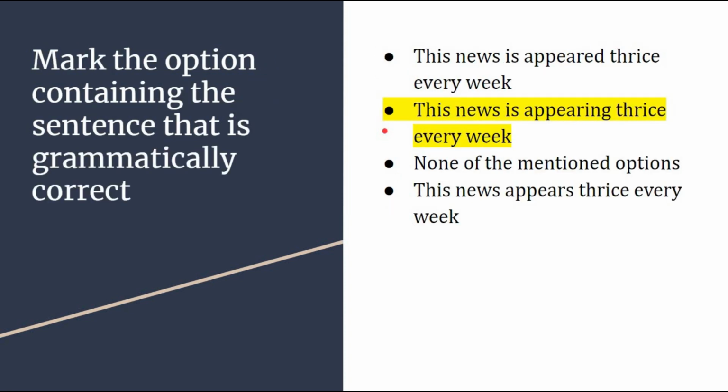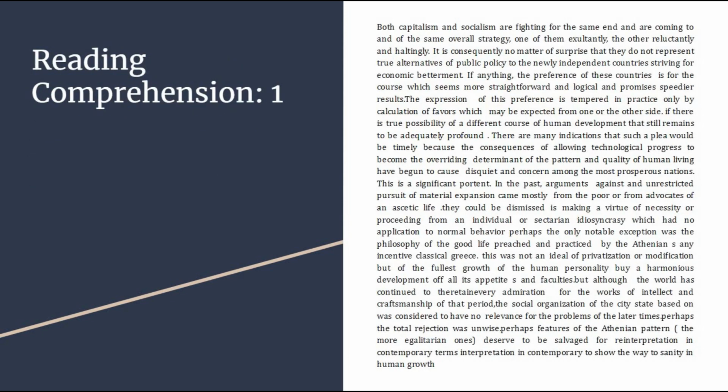Next question. Mark the option containing the sentence that is grammatically correct. Basically, out of these 4 you need to identify which sentence is grammatically correct. Option A, this news is appeared thrice every week. Option C, none of the mentioned options. Option D, this news appears thrice every week. But the correct answer is this news is appearing thrice every week, option B.